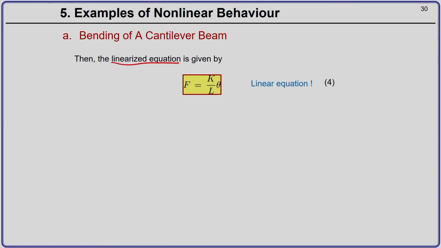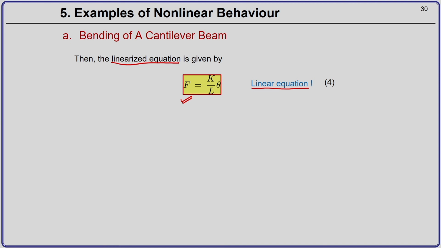Linearized equation means our nonlinear equation has been changed to a linear equation, and this equation will be F equal to K L by theta. This is a linear relation between force and the angle theta, where K by L is a known quantity. You have been given K, you have been given L, and you know the value of K by L. So, this is like y equal to mx. Therefore, this is a linear equation.